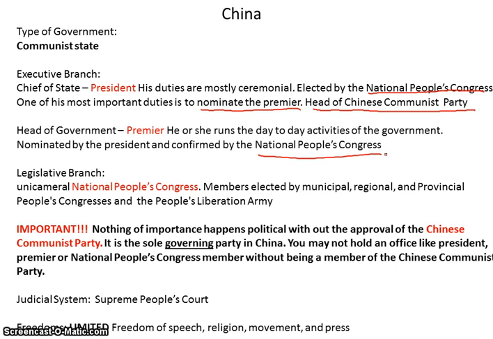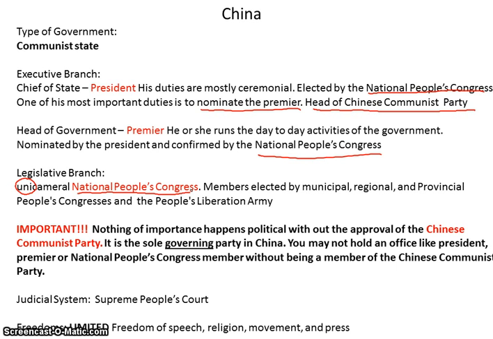All right, let's look at the legislative branch. It's unicameral. Now that's different than you've looked at all year long. Most of the other legislative branches have been bicameral. This one happens to be unicameral, which means one house. There's only one house in the legislative branch. That house is called the National People's Congress. Members are elected by municipal, regional, provincial People's Congresses, and the People's Liberation Army.